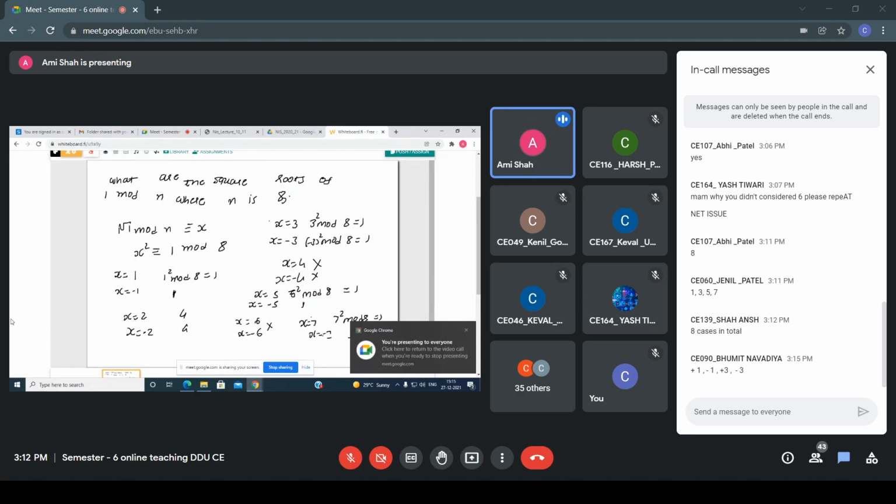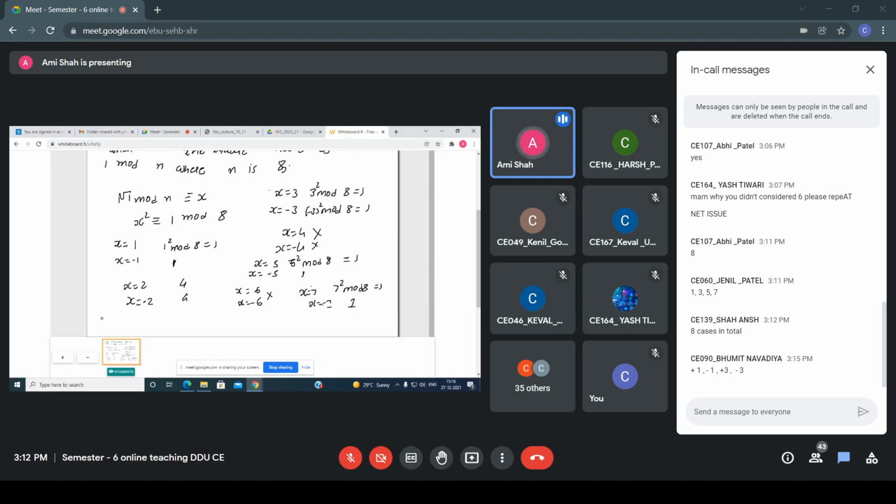Because see, here you can say that, I'm writing here. Can I write in this way? Yes, right now you see 7 is congruent to minus 1 mod 8. Yes or no? 7 is congruent to minus 1 mod 8.